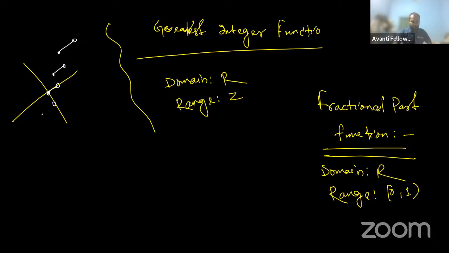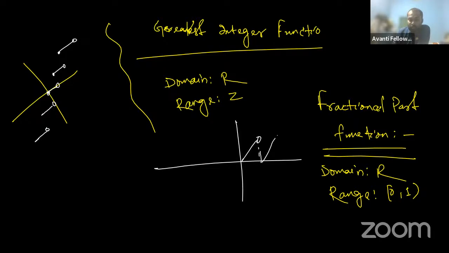Yes or no? Like this. This is the graph of greatest integer function. Now what is the graph of fractional part function? Like this. Okay, now let's move.